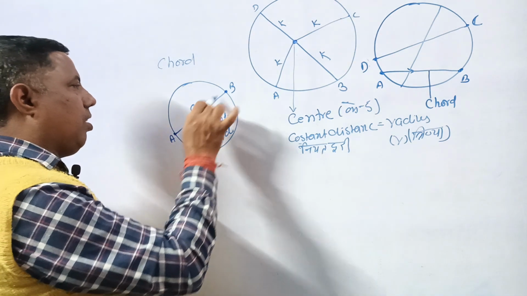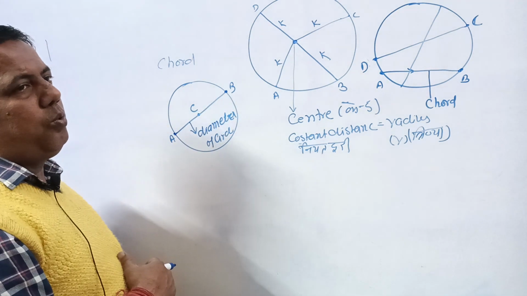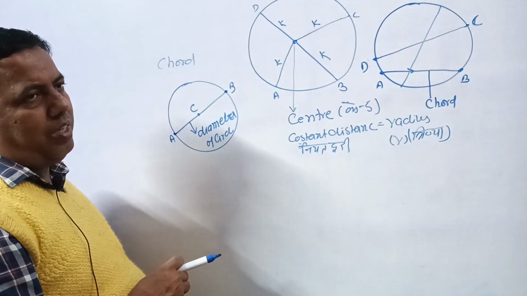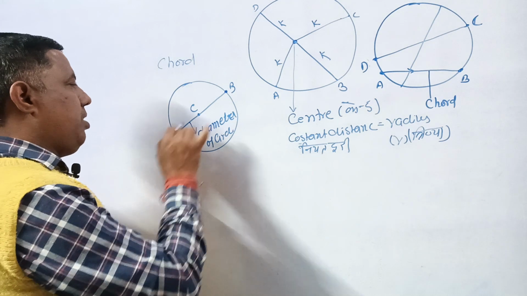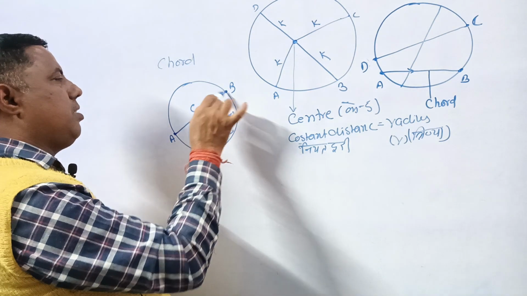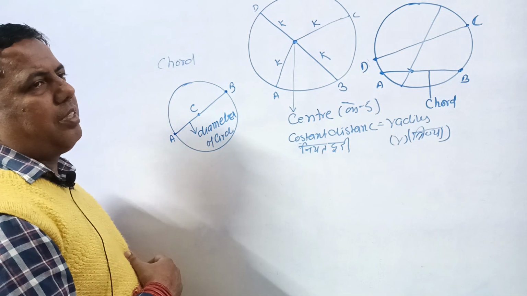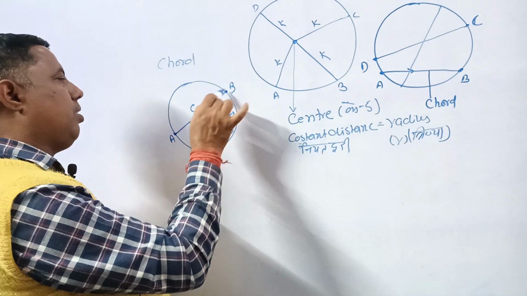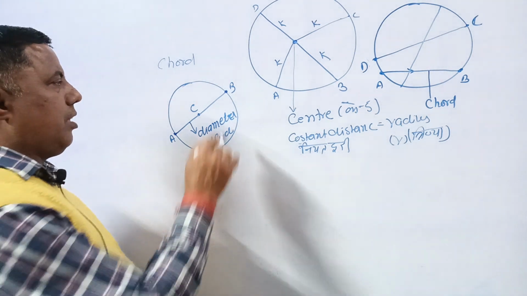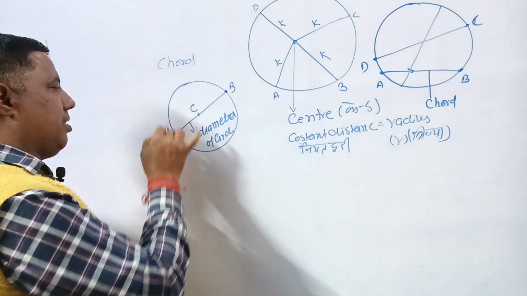The longest chord passing through the center is known as the diameter of the circle. वृत्त की सबसे बड़ी जीवा सदैव केंद्र से जाती है और इस जीवा को हम लोग व्यास कहते हैं. Okay, that is the circumference of the circle.